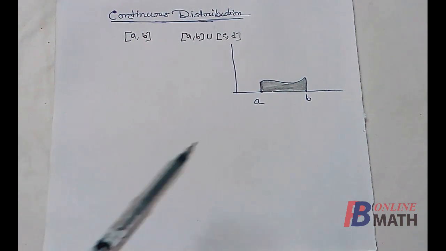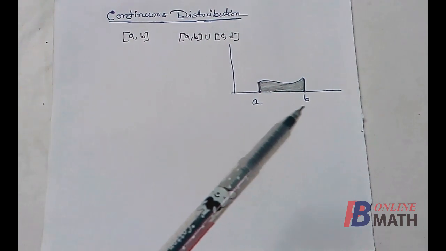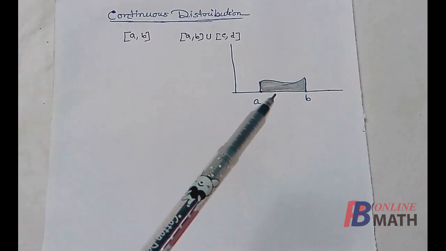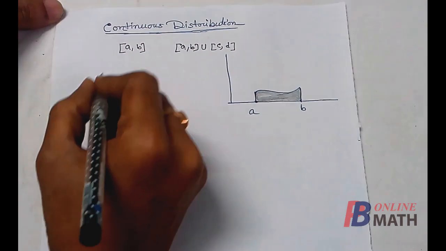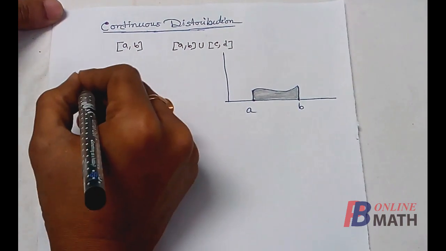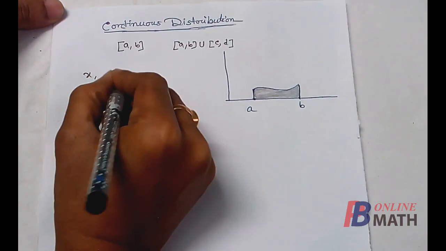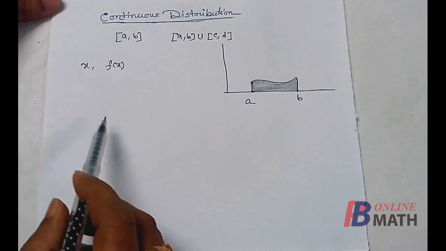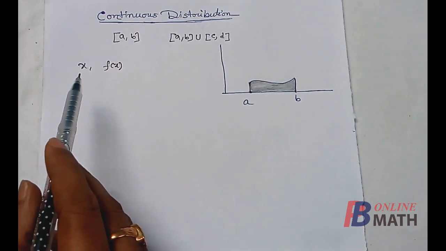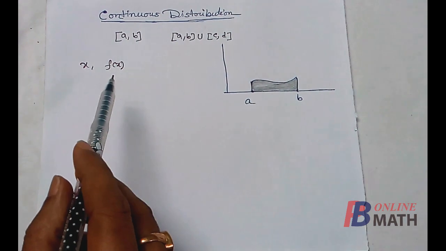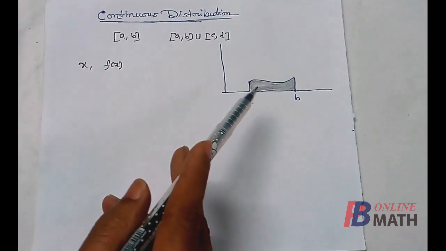So in this case, the mass at a particular point between A and B is the height of this layer. We can write that the mass at the point x is f(x). That means f(x) is the height of this layer at the point x.